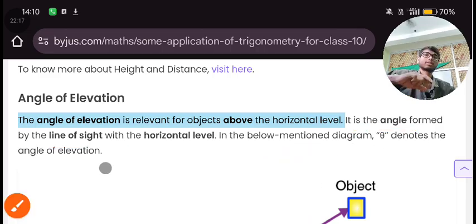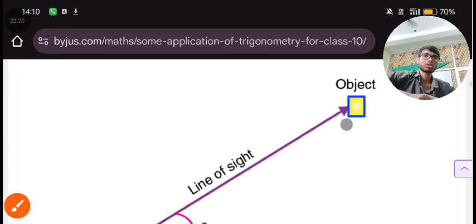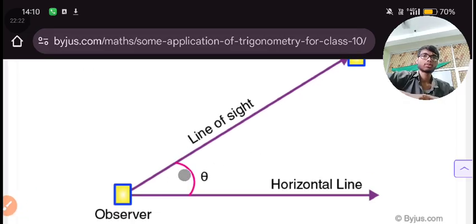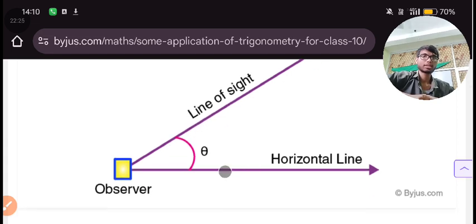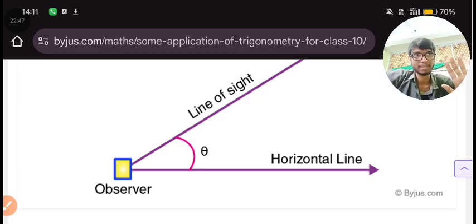Let's see. This is the object and this is the observer, with the line of sight. Here you can see, if an angle is formed below, it will be considered something else, but right now it is above the horizontal line. That's why this will be known as the angle of elevation. The angle of elevation is an angle that forms above the horizontal line. That's it.